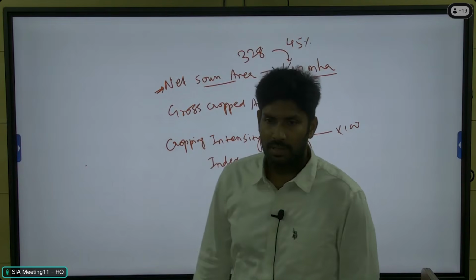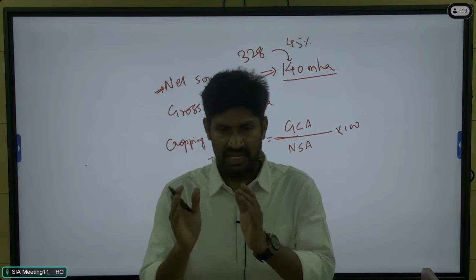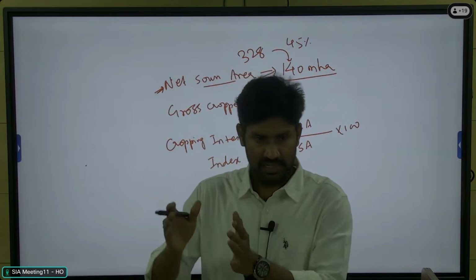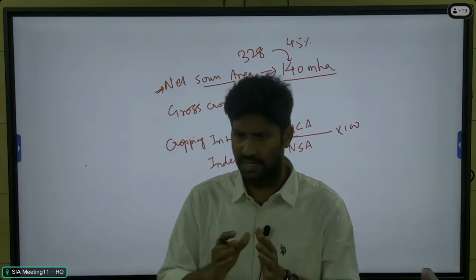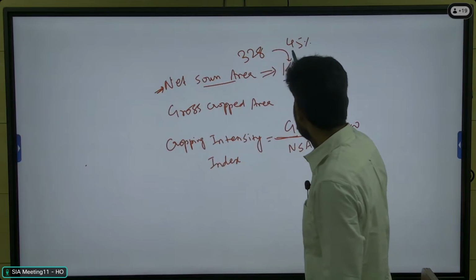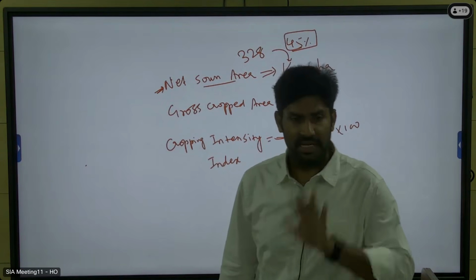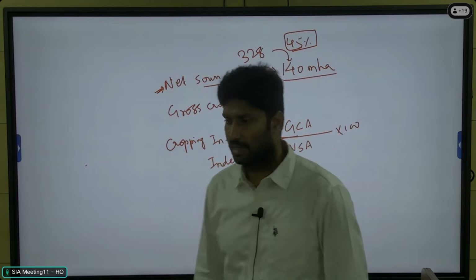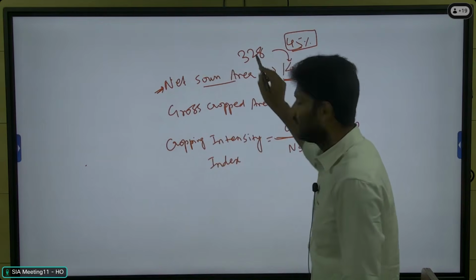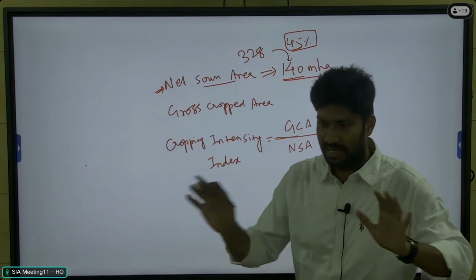In the land use classification, some areas are covered under agriculture and some under forestry, residential areas, and water bodies. Nearly 45% of the total land area of the country is covered by agriculture, arable land. So 140 out of 328 million hectares is the actual land area available for cultivation.